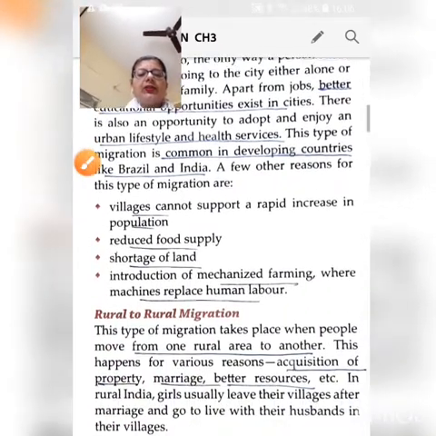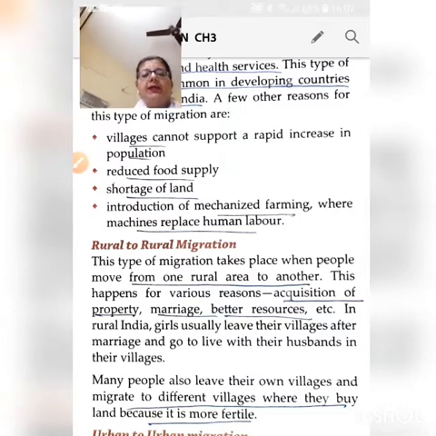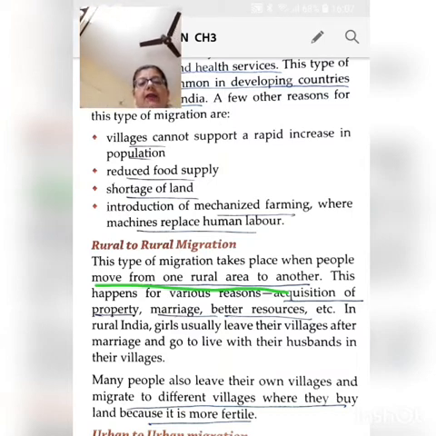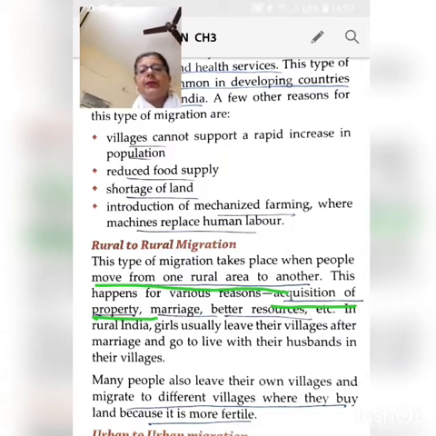Okay, moving on to the next type of migration, that is rural to rural migration, from one village to another village, from one rural area to another rural area. And what are the reasons? Why does this kind of migration occur? Now, there are many reasons. One could be acquisition of property in another village, to acquire property when there is a marriage.